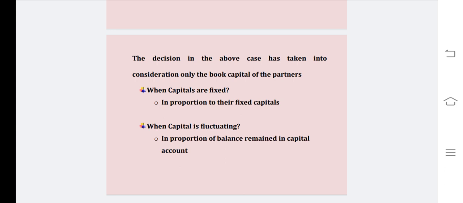Students, I hope that you have understood what is meant by dissolution of a partnership firm, insolvency of a partner, and what is the accounting procedure for maintaining books of accounts of the partnership firm in case of insolvency.